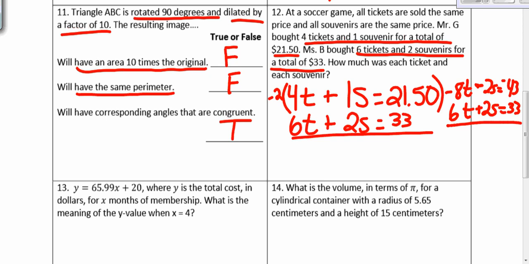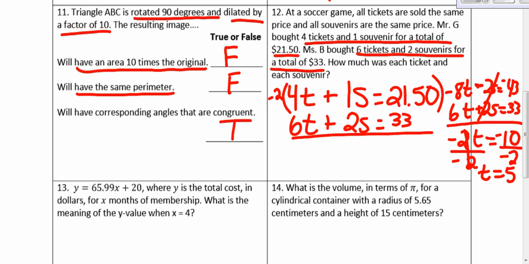I'm going to add straight down. -8t plus 6t is -2t. My s's cancel out, and -43 plus 33 is -10. Now when I divide by -2, I get t equals 5. And then I need to solve for s.